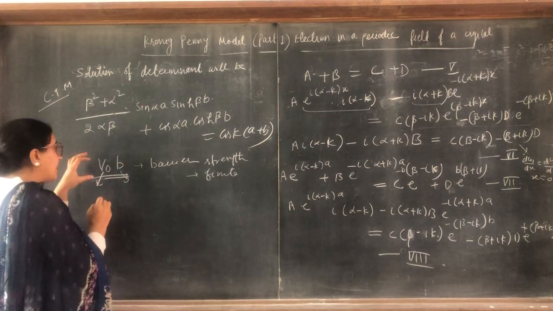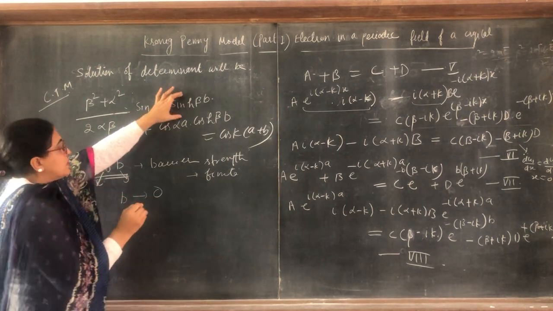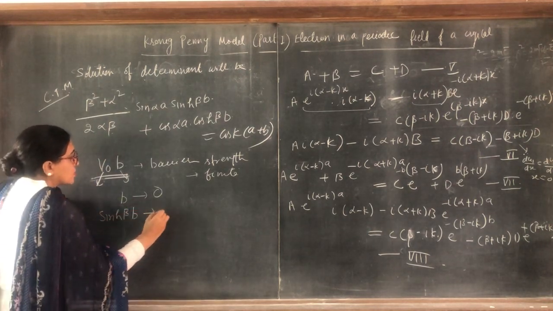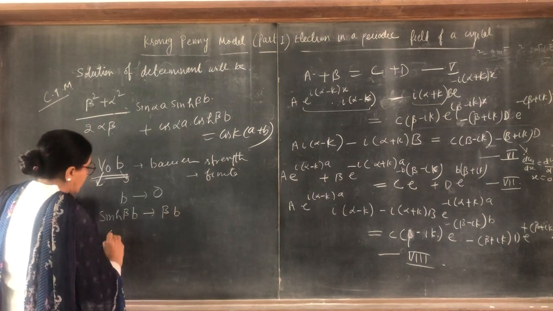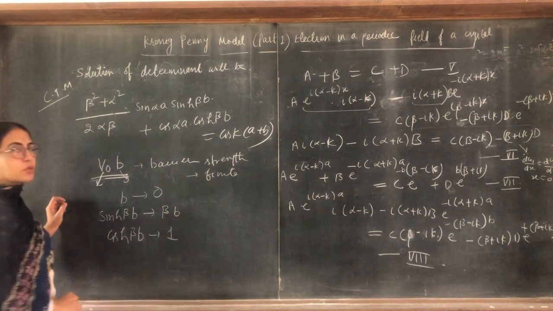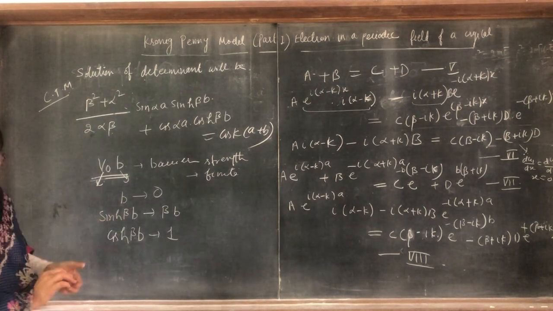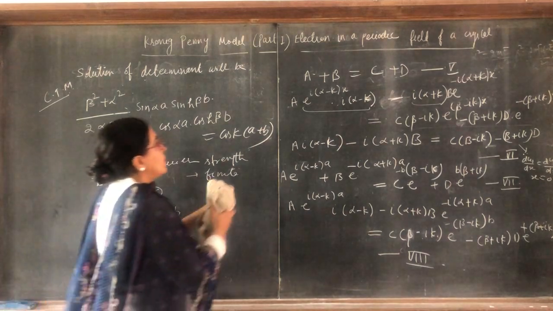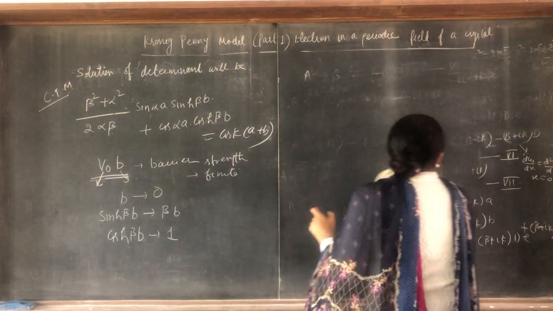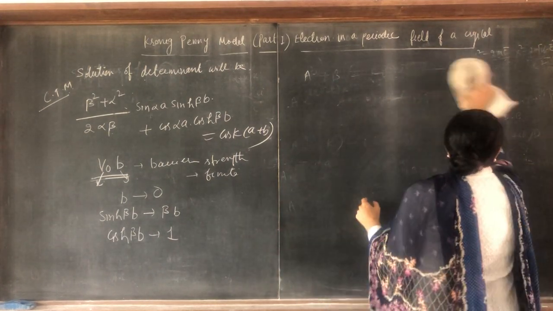So to make it finite, we take B approaches to 0. When B approaches 0, sine hyperbolic beta B approaches beta B and cos hyperbolic beta B approaches 1.